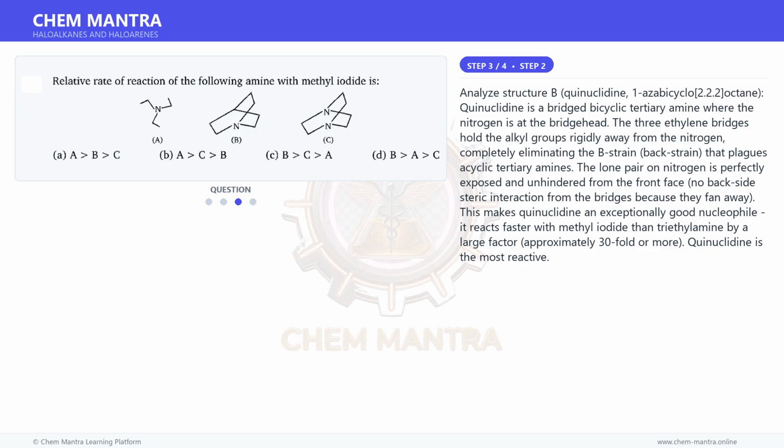This makes quinoclidine an exceptionally good nucleophile. It reacts faster with methyl iodide than triethylamine by a large factor, approximately 30-fold or more. Quinoclidine is the most reactive.